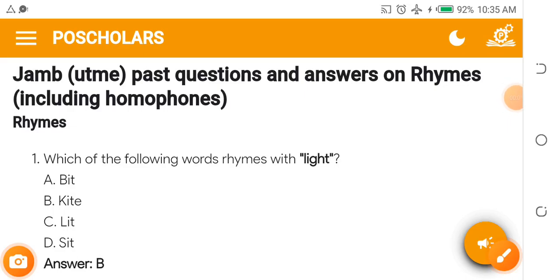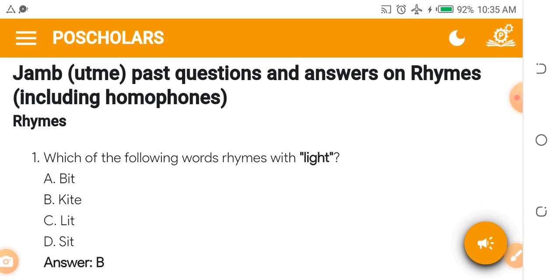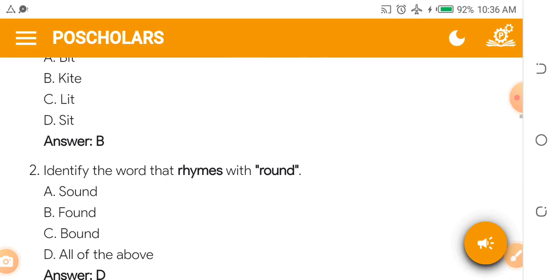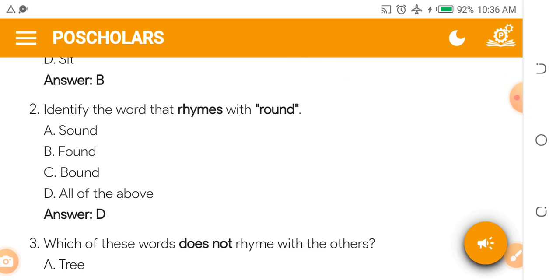In this part 21, we'll be looking at rhymes. I told you when we started part 20 that the area of orals is one area that many JAMBites, many of you writing JAMB, fail. You know what I mean? People fail it with distinction, right? Because often people run away from orals because it could be complicated, right?